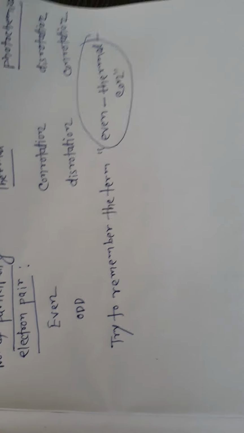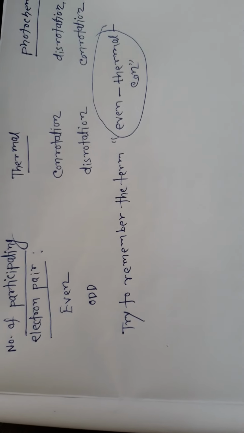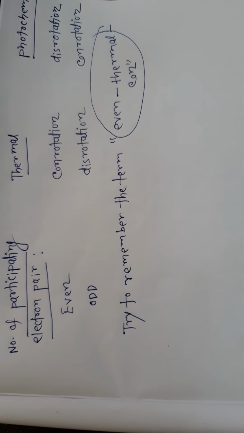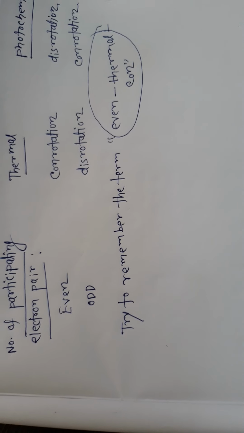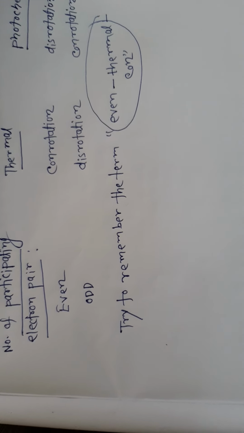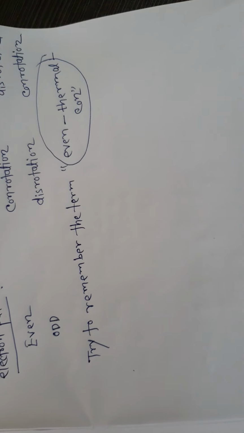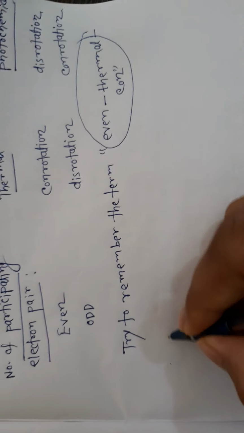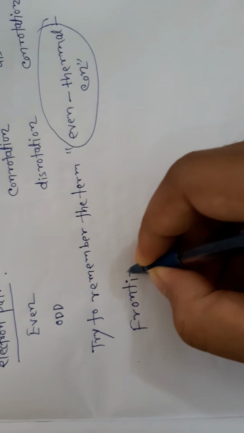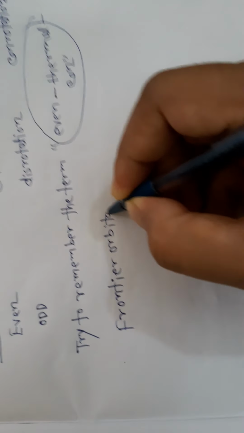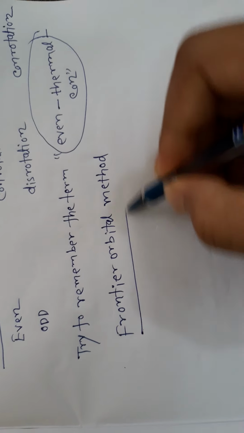Now, there are some theories of pericyclic reactions to predict the stereospecificity. One is frontier molecular orbitals, another is correlation diagram, and perturbation of molecular orbitals. We will give you only the frontier orbital method.